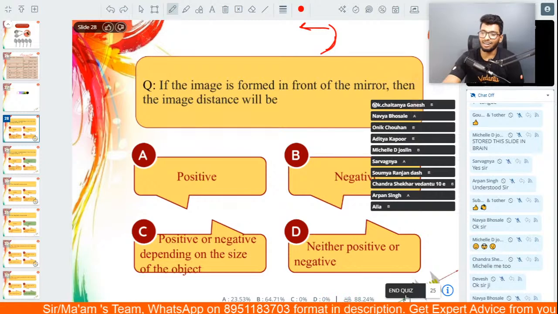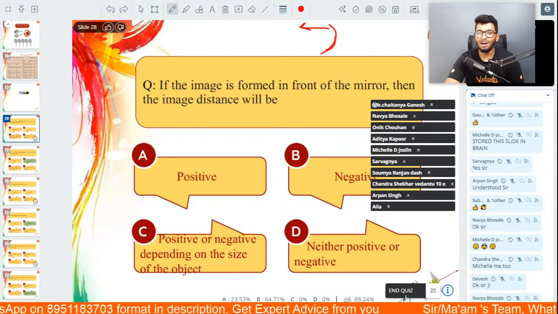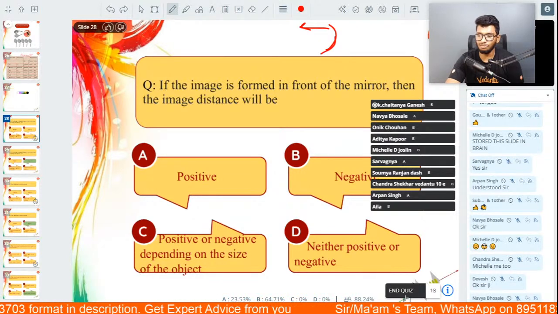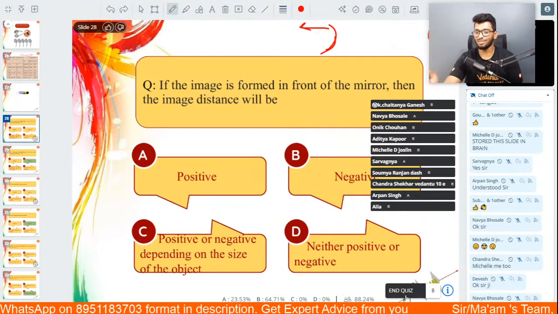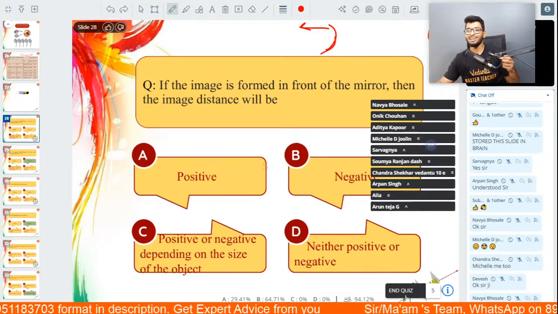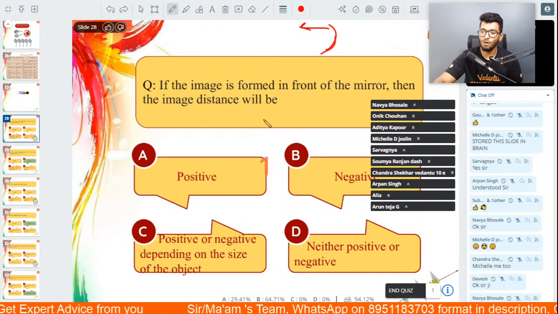All right. Let's go, people. Okay, 20 more seconds. Almost 80% of the class has already answered, and apparently our very own Chintu Bhaiya is also online. He's also live right now. So we'll try to wrap it up very quickly so that Chintu Bhaiya can go ahead with this.